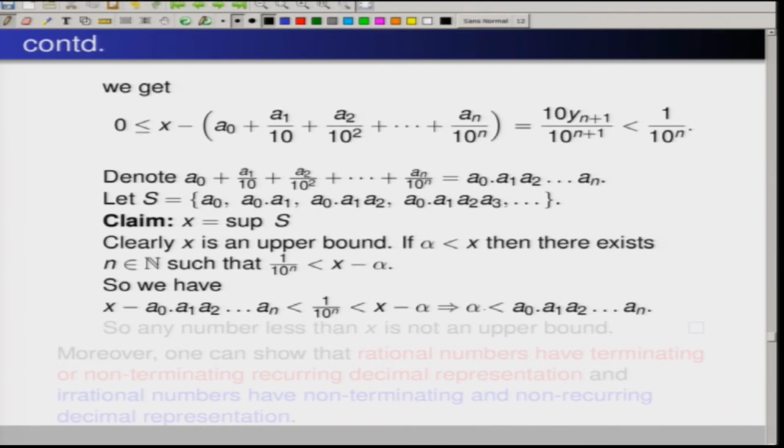This will imply that alpha, with x getting cancelled, is less than this. Therefore, alpha cannot be an upper bound for S, therefore x is the least upper bound.